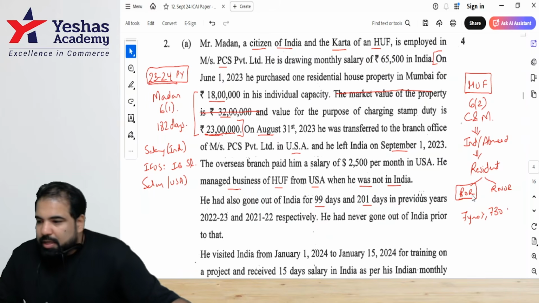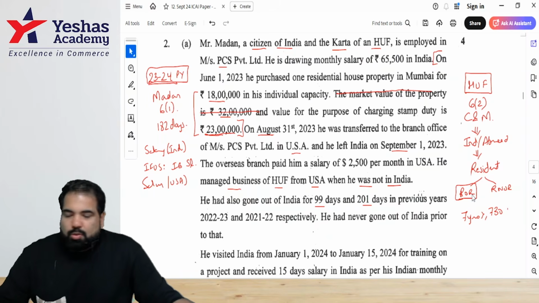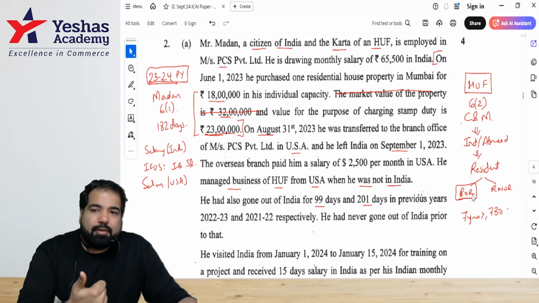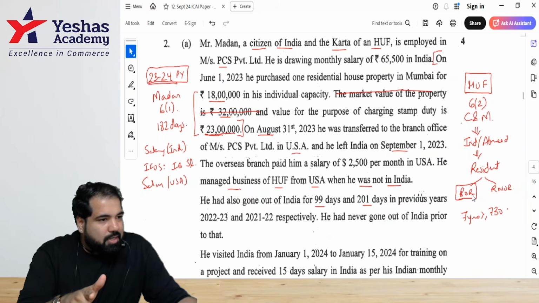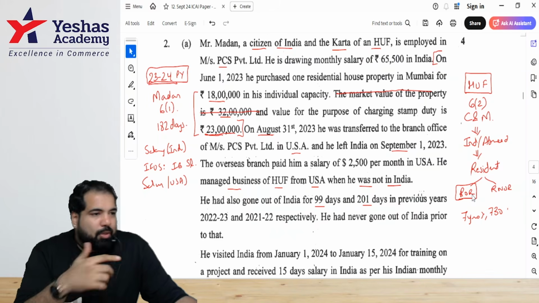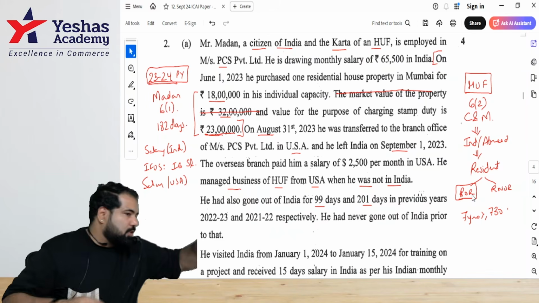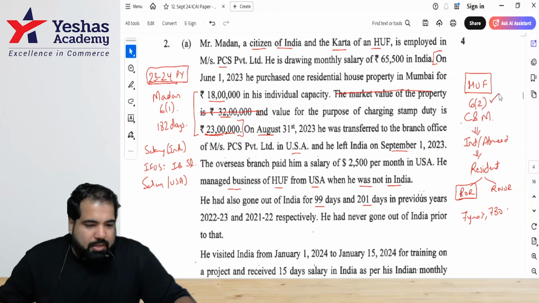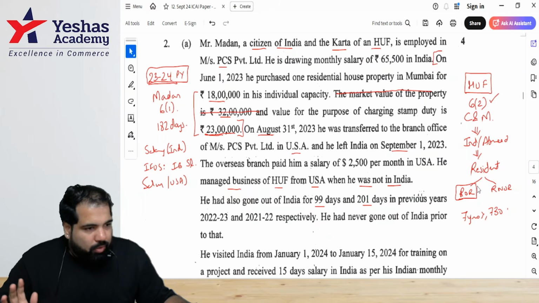Answer for HUF. I'll read the comments here, guys. So, guys, everyone repeating HUF. Control and management is partly where? In India. So it will be considered as a resident. And in resident, what kind of resident? ROR. Because, guys, the Karta's flashback mode is in which country? India. Everyone okay? Section is 6(2). Answer is ROR. Let's now focus back on Madan.